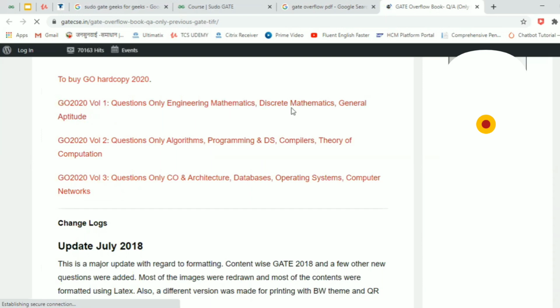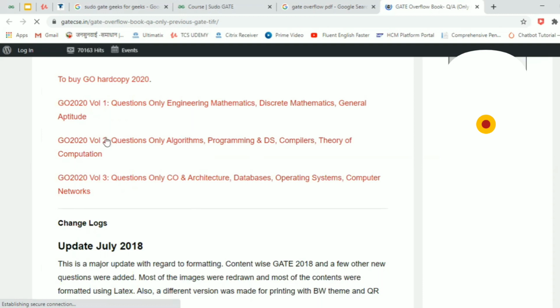engineering mathematics, discrete mathematics, and general aptitude questions, not only from the GATE perspective, but from the TIFR perspective as well. Similarly, in volume 2, you will be getting algorithms, programming and DS, compiler, theory of computation. And in the third one, you will be getting CO, database, OS, and computer networks.